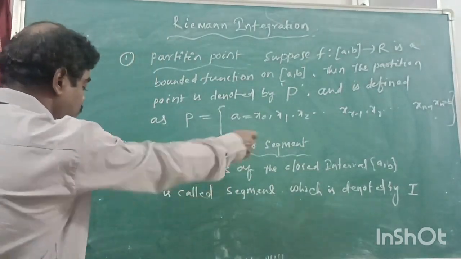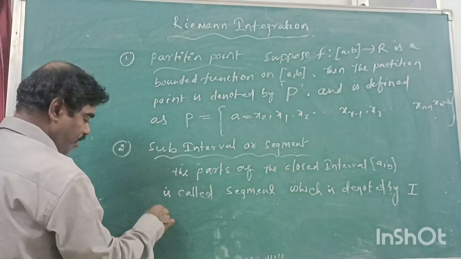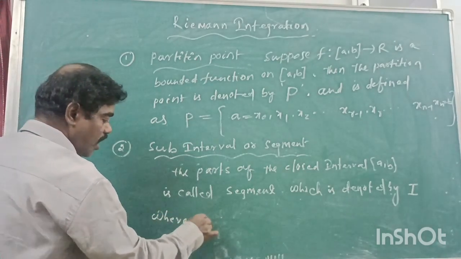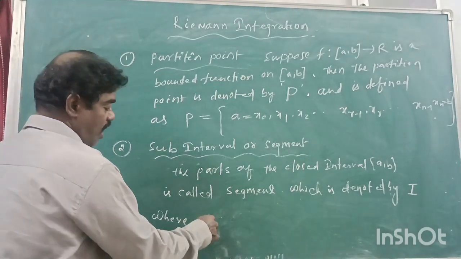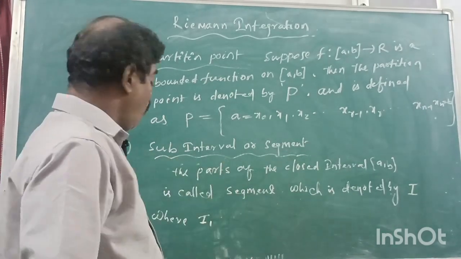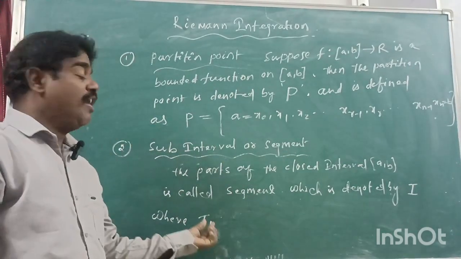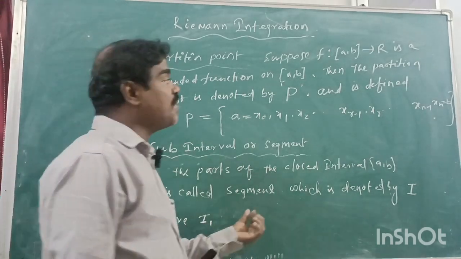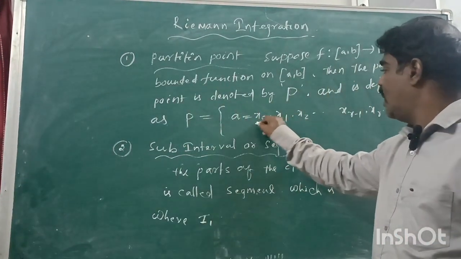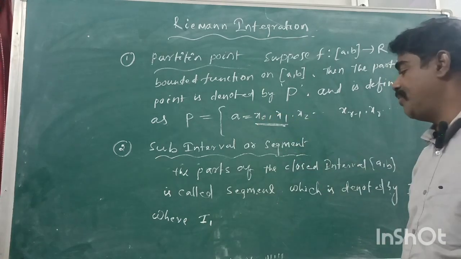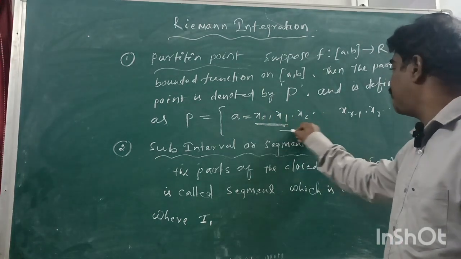So here, where I will write I1, 1 for the first segment. This first segment lies in between what and what? x0 to x1. I2 is x1 to x2.